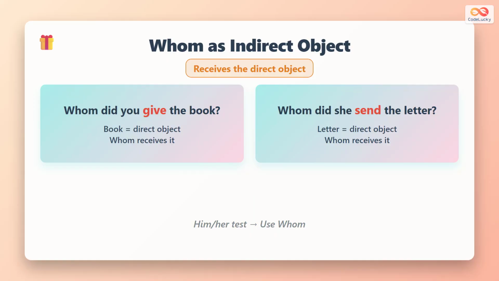Whom can also be used as an indirect object, meaning the person who receives something. For example, in the question, whom did you give the book to, whom is receiving the book. This usage is also formal.